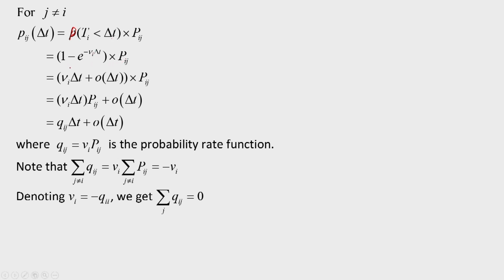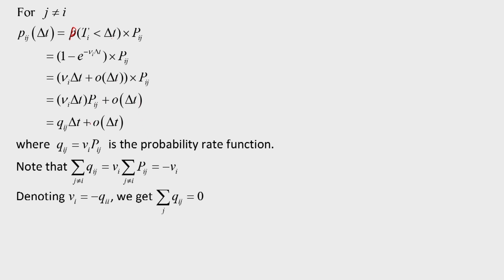And this quantity, if I expand it in terms of the exponential series e to the power minus x, then I will get 1 minus e to the power minus nu_i delta t equal to nu_i delta t plus o(delta t), and the whole thing multiplied by P_ij. So we will get nu_i delta t multiplied by P_ij plus o(delta t).